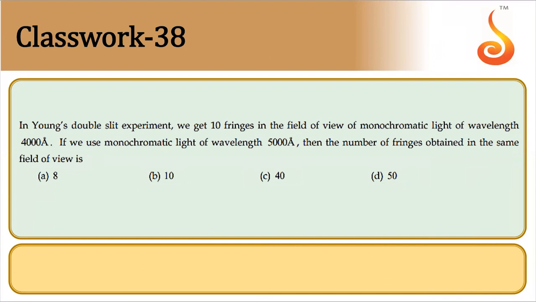If you use monochromatic light of wavelength 5000 angstrom, the number of fringes obtained in the same field of view is. See, originally 10 fringes of wavelength 4000 angstrom is obtained. When you use 5000 angstrom, what will happen to the number of fringes? See, width of field of view is fixed.